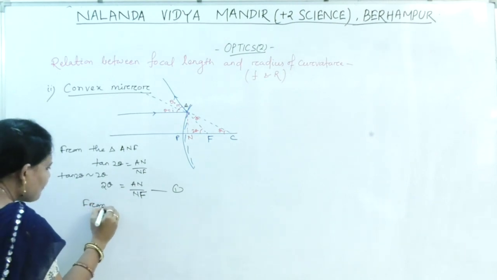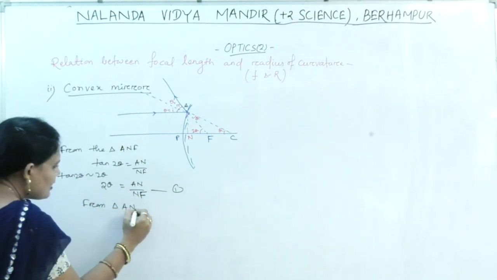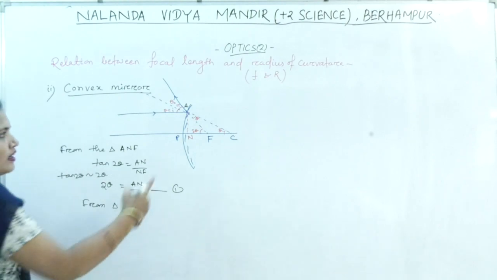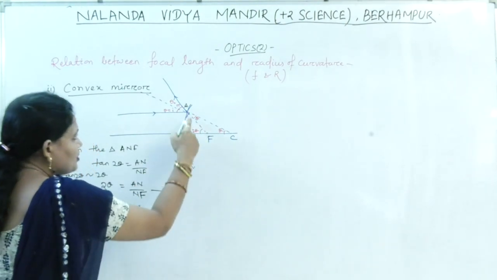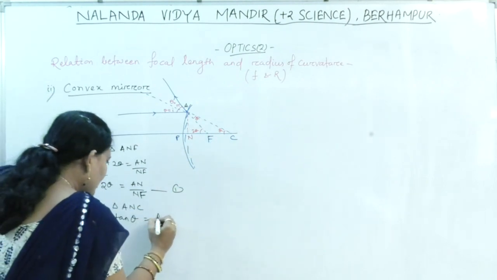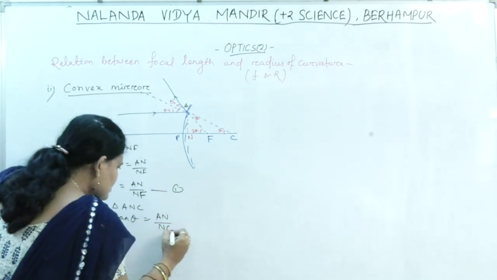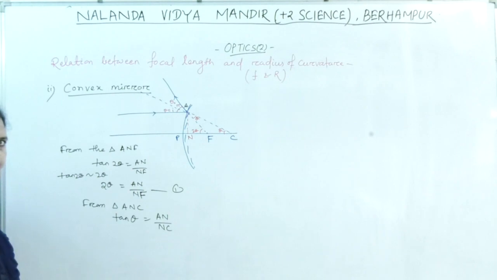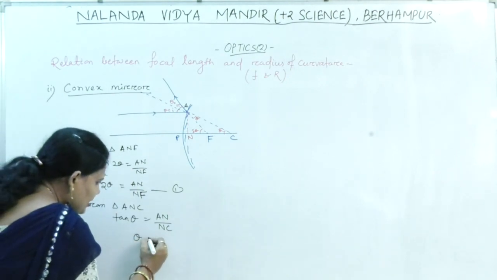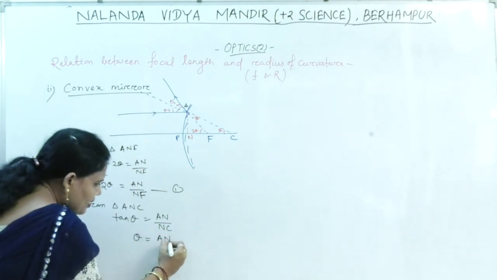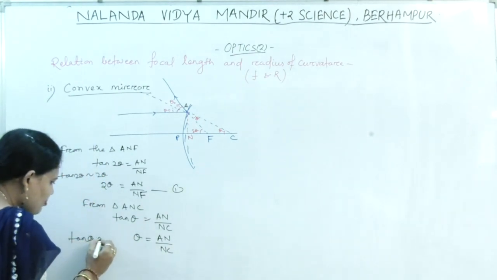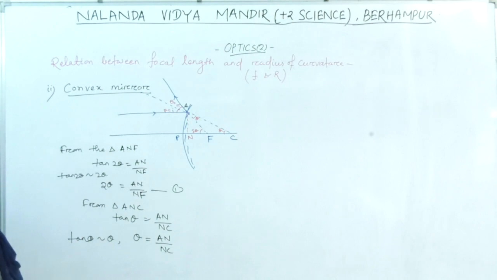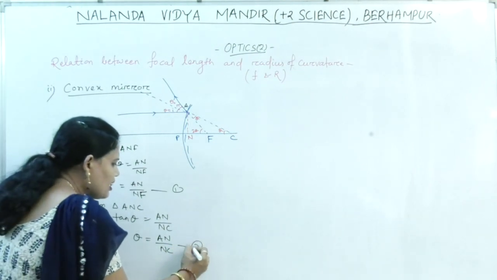From triangle ANC, tan theta is equal to AN by NC. As theta is very small, tan theta can be written as theta. So theta equal to AN by NC.